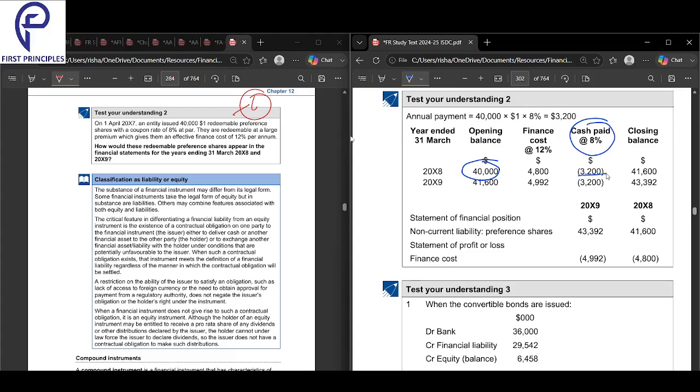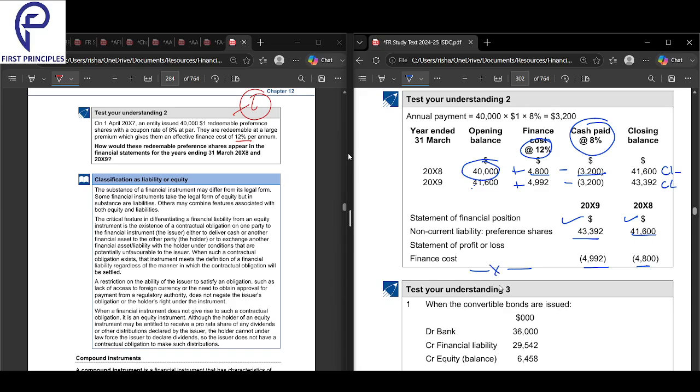So 8% of this is 3,200, negative. They are redeemable at a large premium and give an effective rate of 12%. So 12% effective of this. Add the 12, subtract the 3, and you get your closing. Carry the closing forward again, add this, subtract the 3, and you get your closing again. So this is your 2 years' closing, and this is your 2 years' finance cost. If you made a cash flow statement, this would have gone in the cash flow. That's it, finished.